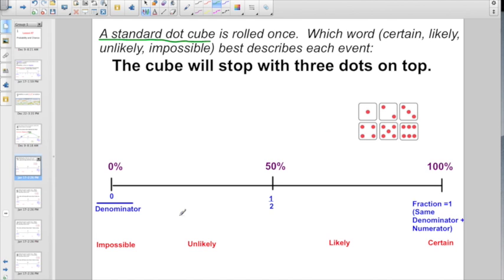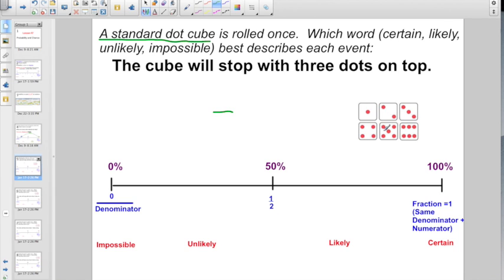Before you try to pick one of these words, you better get it figured out as either a fraction or a percent, because you don't want to just go eeny, meeny, miny, mo. The easiest way is to set it up as a fraction. Remember how fractions work: the denominator is going to be the total number of choices.